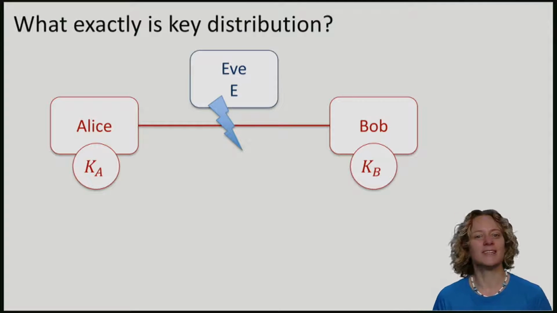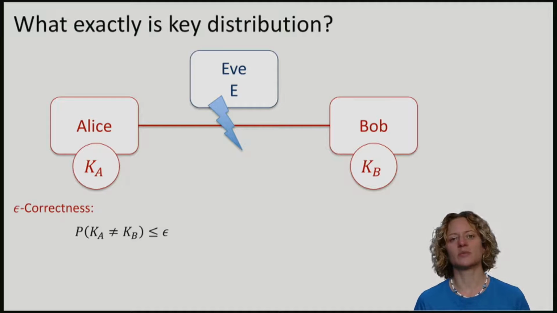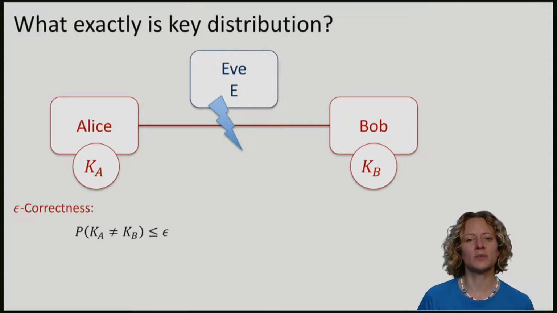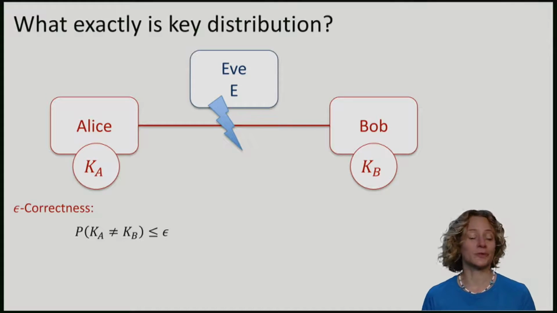We want these keys to have certain properties. First of all, Alice and Bob should have the same key. Or, since perfection is impossible to achieve in the real world, the protocol should be epsilon correct, in the sense that the probability that the key of Alice is different from Bob's key should be less than epsilon, where epsilon is a fixed parameter that we want to achieve.